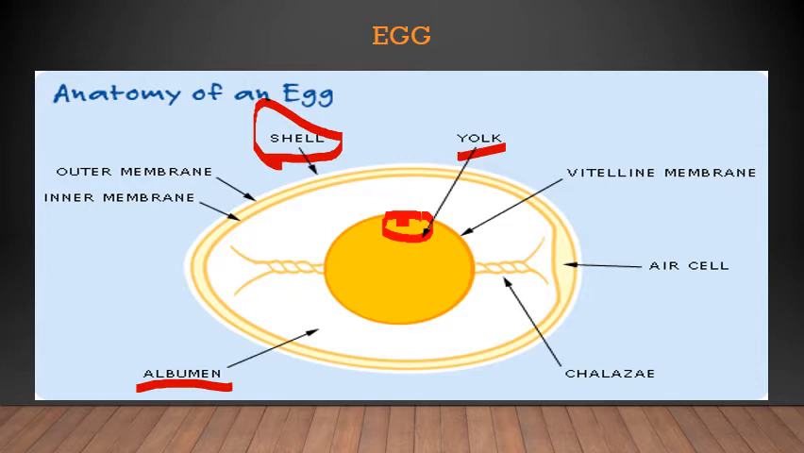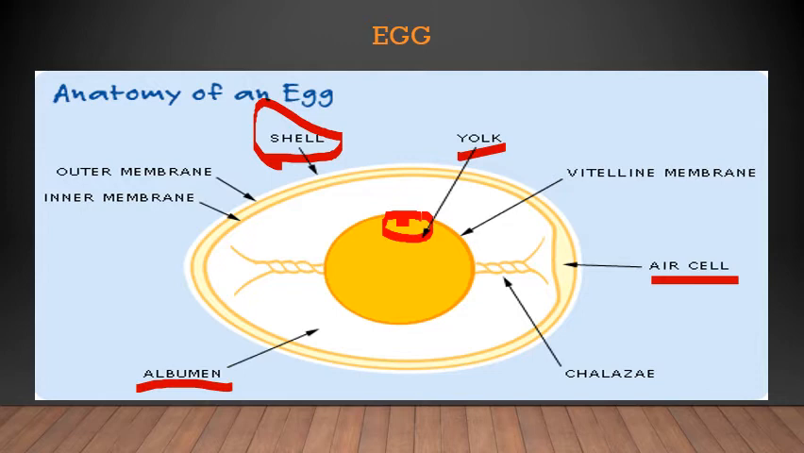Albumin protects the yolk from the embryo. It protects the embryo from everything. Most animals, including fish, reptiles, insects, and birds, have very simple eggs. Now, this is a common egg. Here you can see an air cell. As an embryo needs air, a little air will also be present, which helps the embryo to grow well.